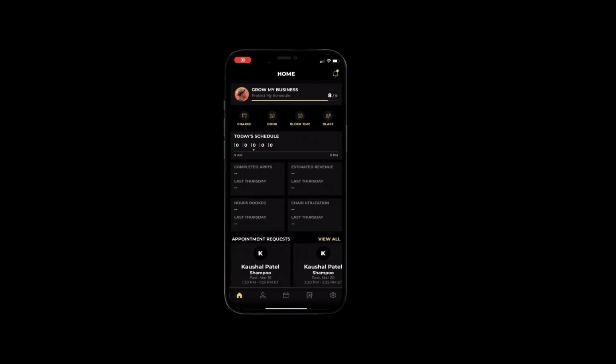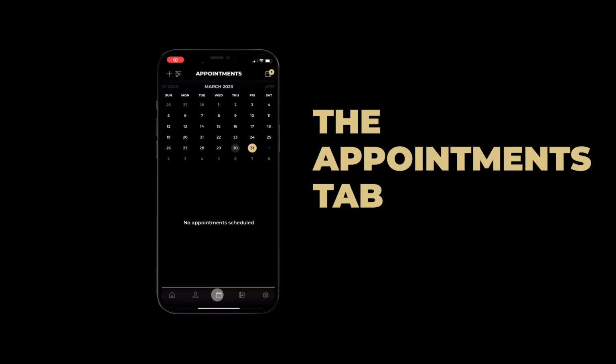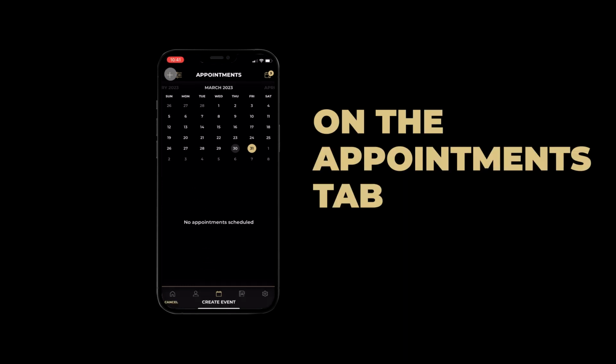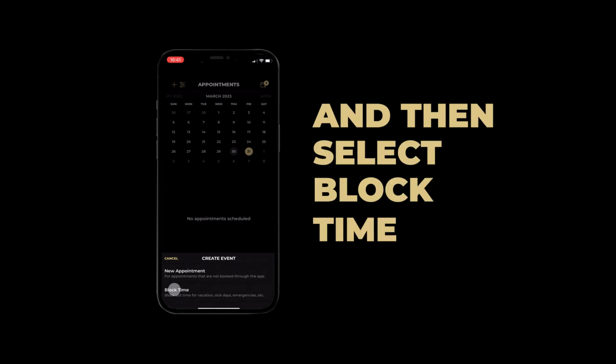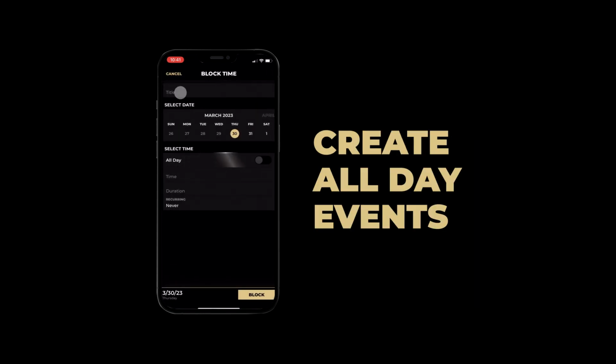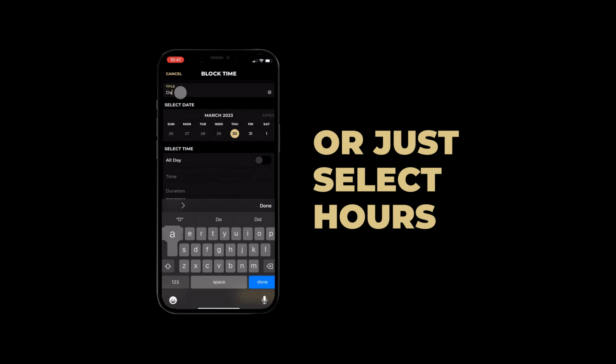Once you've set your hours and availability in theCut, you're able to add updates to reflect unexpected changes that may occur. In your Appointments tab, you can create time blocks for events on any date or dates in the future. On the Appointment tab, select the plus icon in the left corner, and then select Block Time. You can create all-day events or black out time in your schedule for a few hours.